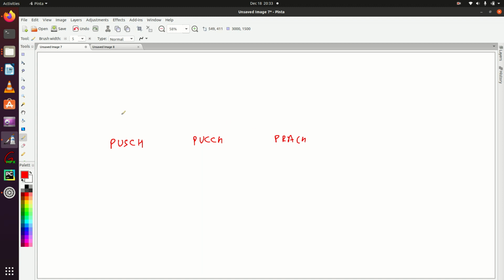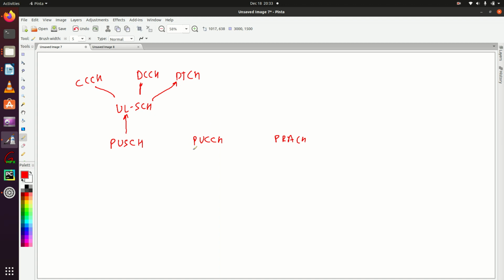PUSCH is mapped to a transport channel, UL-SCH, which carries the logical channels CCCH uplink, DCCH uplink and DTCH uplink.